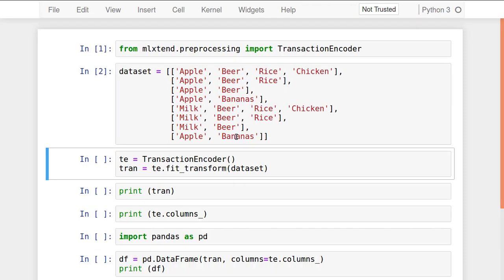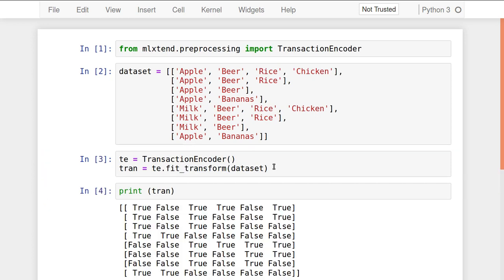The algorithm that we are going to use here is the Apriori algorithm. The Apriori algorithm needs the data in structured format. It should be a perfect 2-dimensional format, but transactions are not in 2-dimensional format. So we have to encode these transactions into a perfect 2-dimensional format, so that the data frame will be properly formed. To do this, let's create the object of TransactionEncoder, te, and after that call te.fit_transform on the data set. It will transform this data into transaction encoded format. See that.